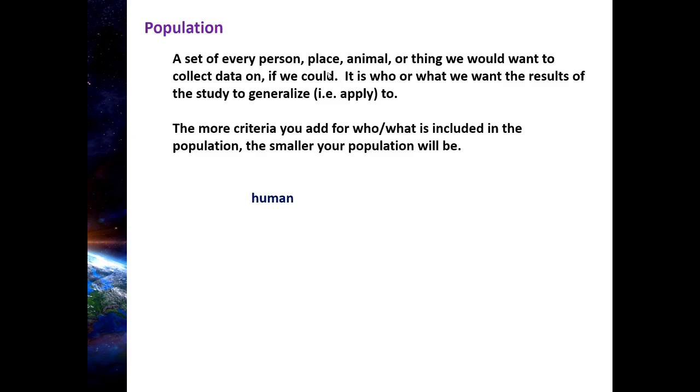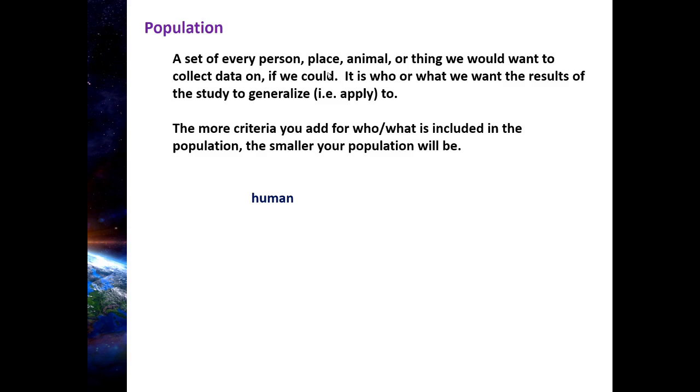Well, if I define my population as all humans, that's going to be extremely, and even the word extremely does not do it justice, extremely large. It's huge. It's gigantic. It's more than gigantic times 10, right? The human population is so large. But I could, in theory, say that's my population. I want my research to apply to all humans.